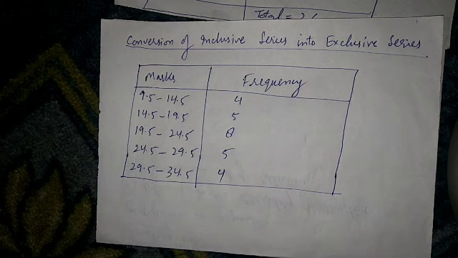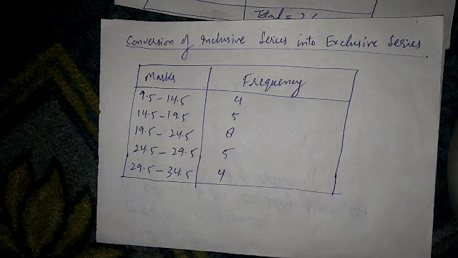However, in inclusive series, there is generally a difference between the upper limit of one class interval and the lower limit of the other class interval. So there is a difference between the upper limit of one class interval and the lower limit of the other class interval.